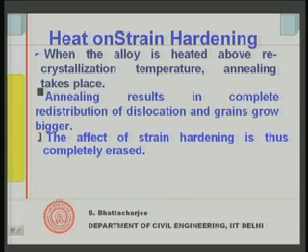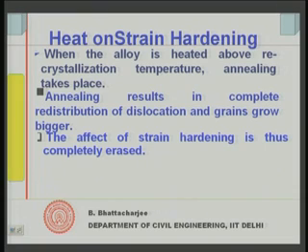After complete annealing, the total history of strain hardening is erased. That means, by annealing, all the positive effect that you got due to strain hardening would be lost, and you will now have a much coarser grain structure and a weak structure.